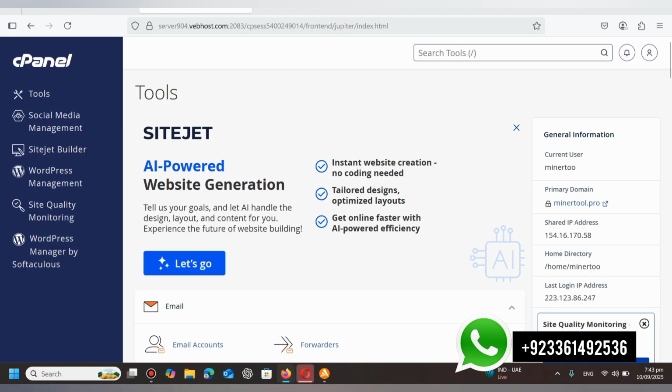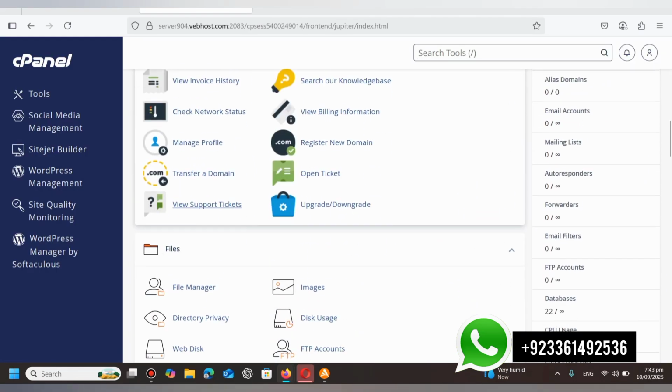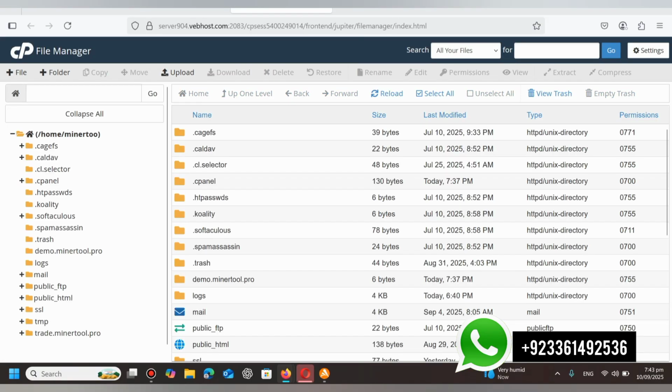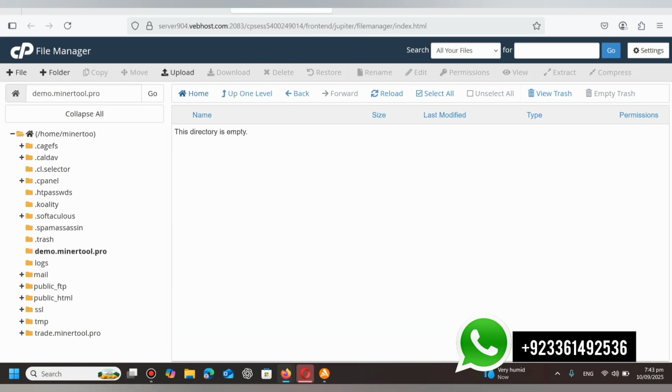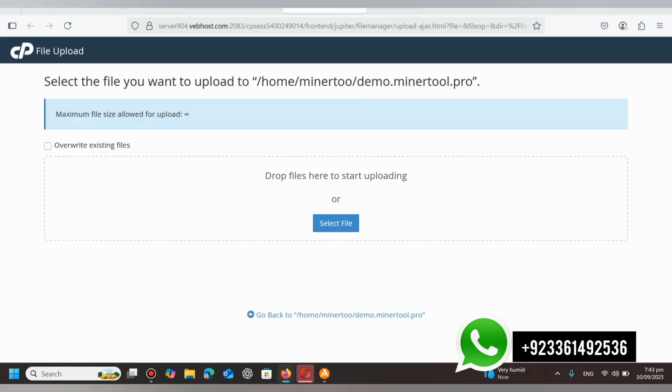So this is our cPanel. After logging in to our cPanel, we will go to the file manager. So open the file manager and go to the subdomain. You will add your own main domain.